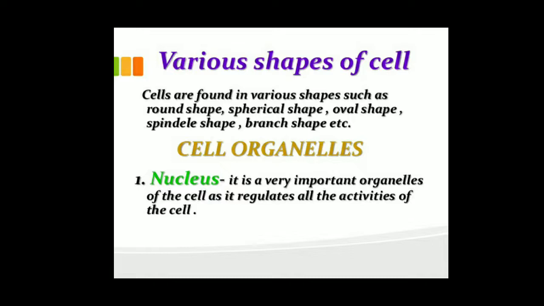Spherical shape, that is a fat cell. Oval shape, you can say female gamete, egg. Spindle shaped, that is a smooth muscle cell. Branch shape, neuron. Neuron is the structural and functional unit of the nervous system.